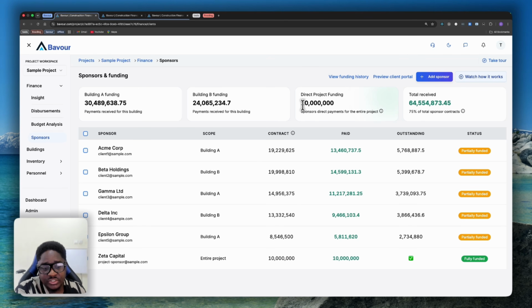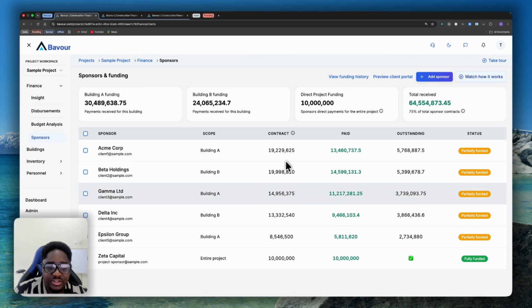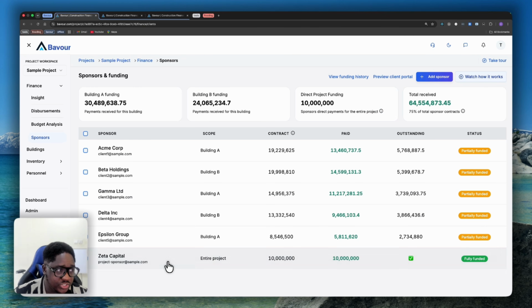Think of electricity, bringing electricity into the estate. Think of drainage, right? These are not expenses or fundings tied to a specific building. They are entire project funding and expenses, so they are recorded directly on your project funding. They are often sponsored by the sponsor sponsoring the entire project, or however way you want to structure it. But this record is basically tied to sponsors sponsoring the entire project, and then you have the total funding you've received so far to date, right?